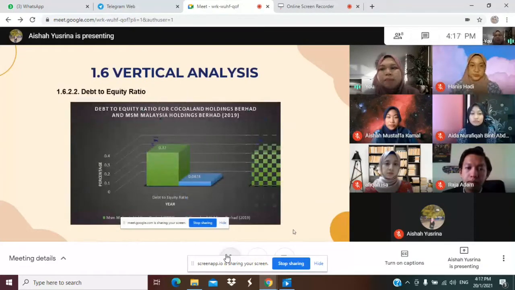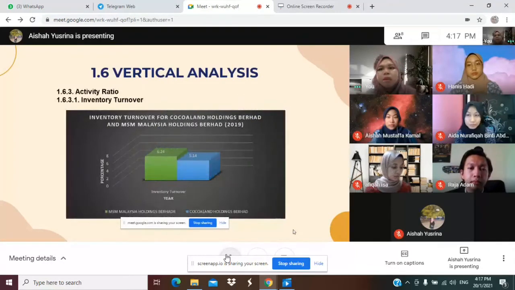Next is debt to equity ratio. Cocoland is 0.05 times, meanwhile MSM is 0.37. Cocoland also had shown a better debt management than MSM Malaysia Holdings Berhad because of lower debt to equity ratio. Next is activity ratio, which is the inventory turnover ratio. Cocoland Holdings Berhad is 5.14 times. Meanwhile, MSM Malaysia Holdings Berhad is 6.24 times in a year.